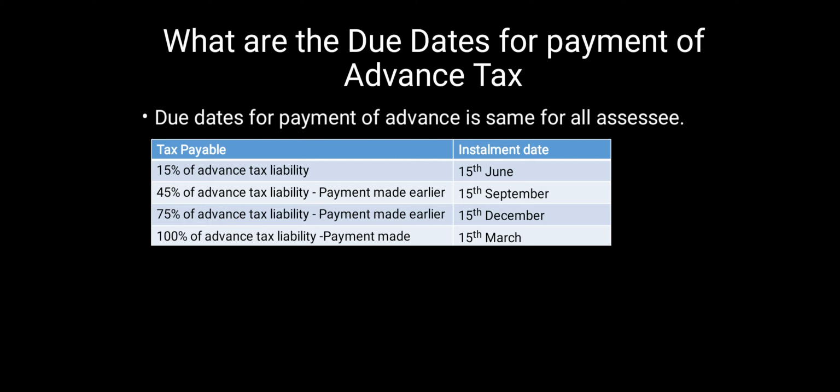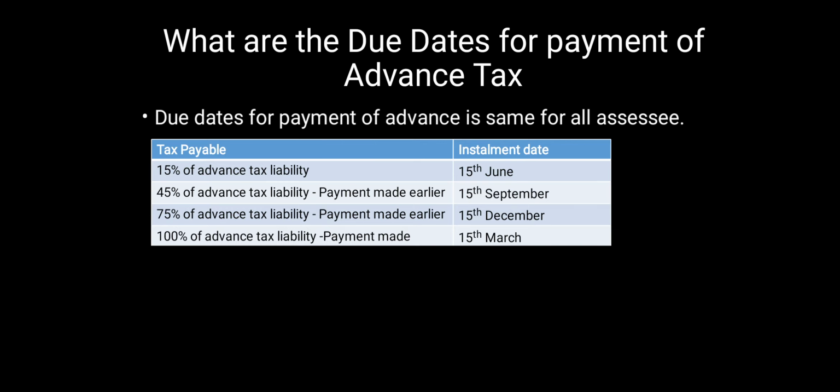The second due date is 15th September, till which the assessee should pay 45% of advance tax liability. The third due date is 15th December, till which the assessee should pay 75% of advance tax liability. The last due date is 15th March, till which the assessee should pay 100% of advance tax liability.